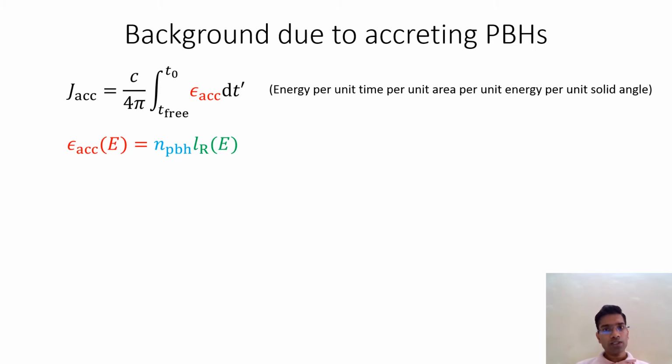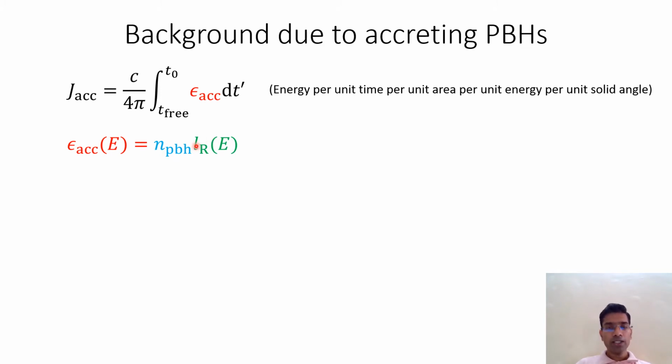To start with, we begin with calculating the emissivity of the collective accreting primordial black holes, which in turn can be written once we know the number density of these primordial black holes and the luminosity for a single accreting primordial black hole.